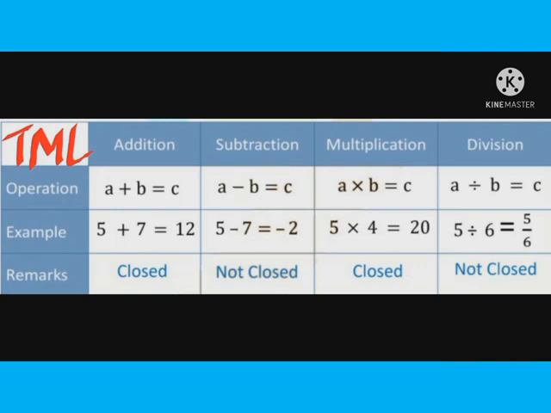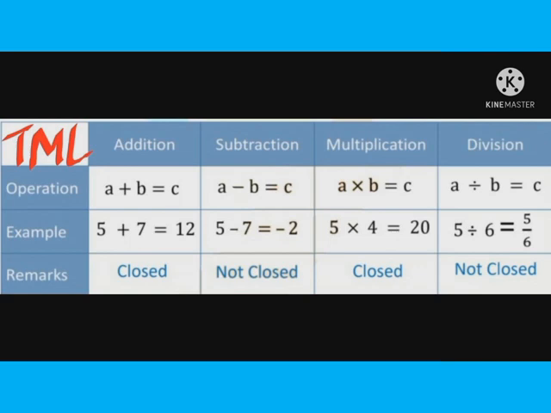So what does the closure property say? If a whole number is added to a whole number, the result should also be a whole number. This is applicable for addition and multiplication. In addition and multiplication, the result, that is the sum and the product, are both whole numbers. So we can say closure property is obeyed for addition and multiplication of whole numbers.